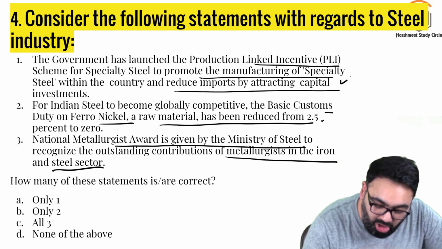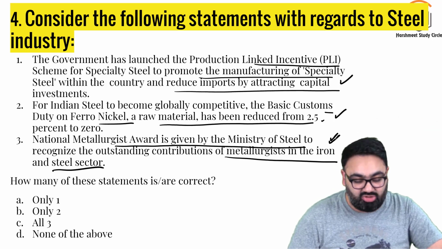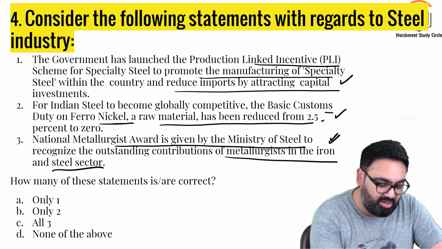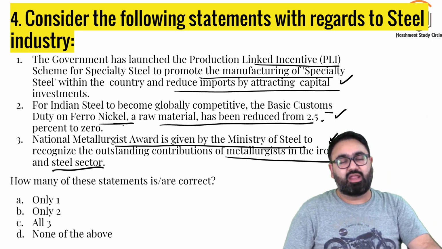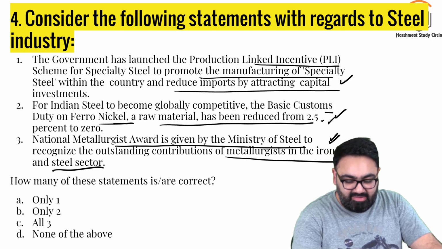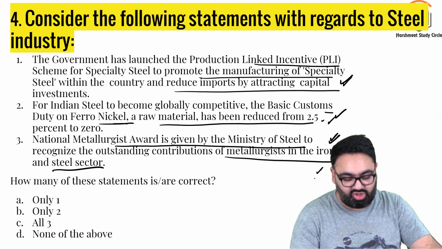Government of India has been giving quite a push to our steel industry to have it compete with China. China is well known as the producer of very cheap steel around the world. With that in mind, all these three are correct. The government of India has cut down the custom duty. Basically, they have made it duty free to import ferro-nickel, which is an important raw material of steel. Earlier import duty was 2.5%. First is also true, PLI has been introduced for specialty steel,